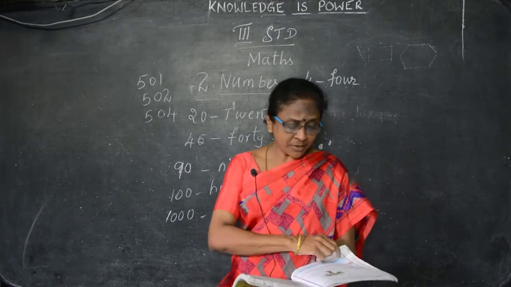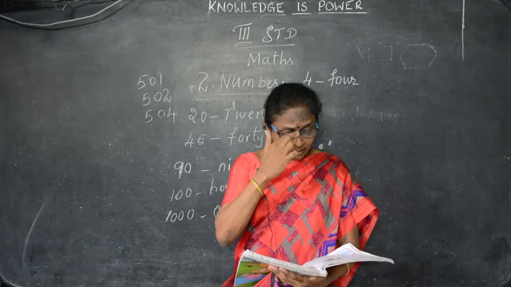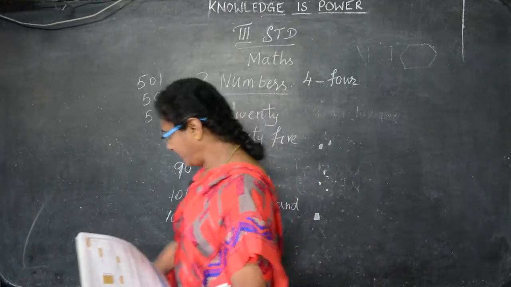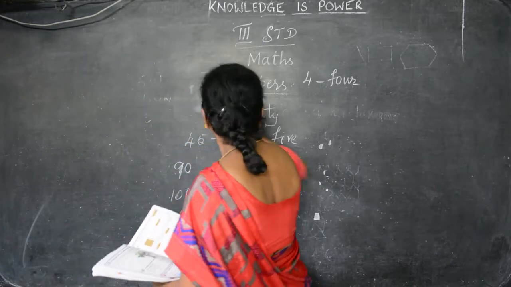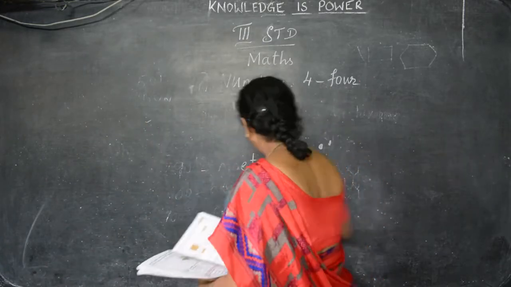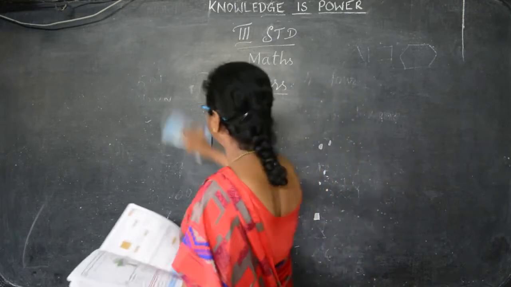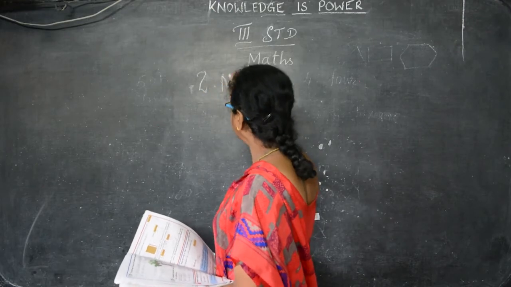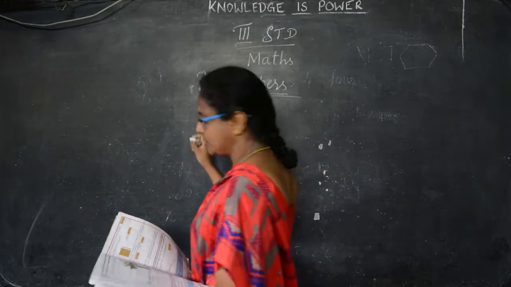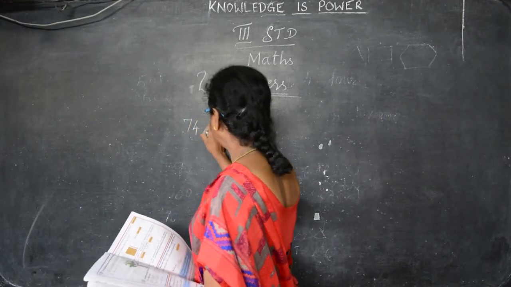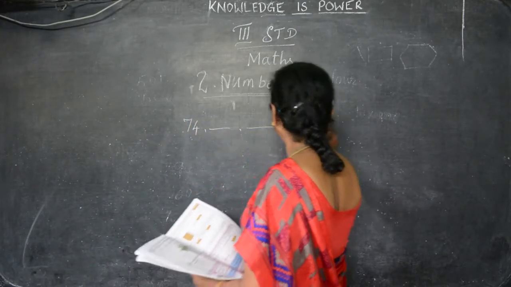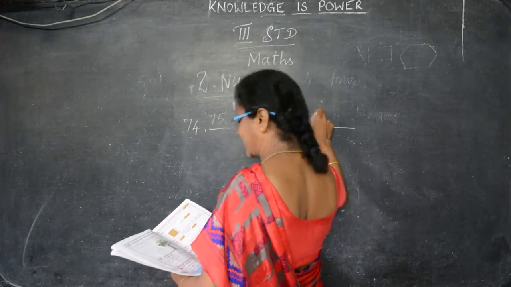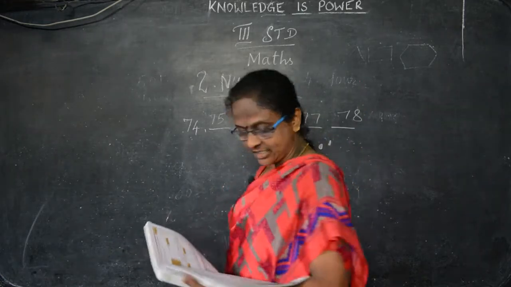you have seen the numbers and number names. Now fill in the blanks with the missing numbers. What do you mean by missing numbers? Missing numbers means you have to fill in which number I have left out, which number I didn't write in the blank. Suppose I have written 74 and then blanks. So you have to write 75, 76, 77, 78 like this.